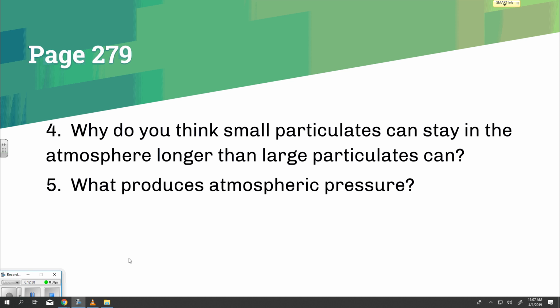Highlight. Atmospheric pressure is the highest near Earth's surface. Continue highlighting. As altitude increases, there is less and less air pressing down from above. Continue highlighting. Therefore, atmospheric pressure decreases with altitude. Temperature and water vapor can also affect atmospheric pressure.